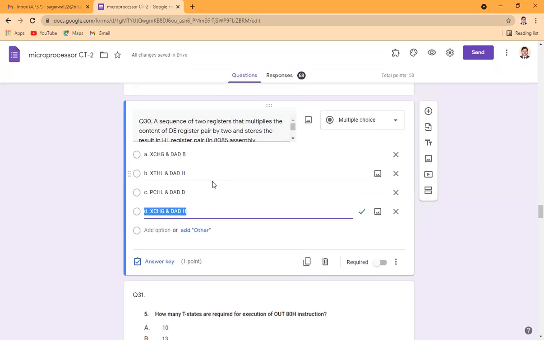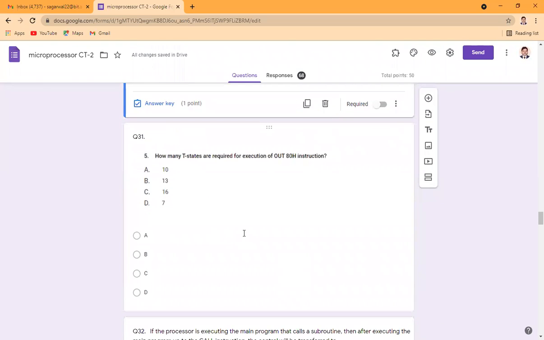For that purpose, we can use the instruction XCHG, with which the D pair content is exchanged with the HL pair content, and then DAD H is going to add the content of the HL pair with the content of the HL pair. Since the content of the D pair has been exchanged and copied into the HL pair, and we are adding the HL pair content to itself, the content of the D pair is being multiplied by 2. So D is the correct answer.